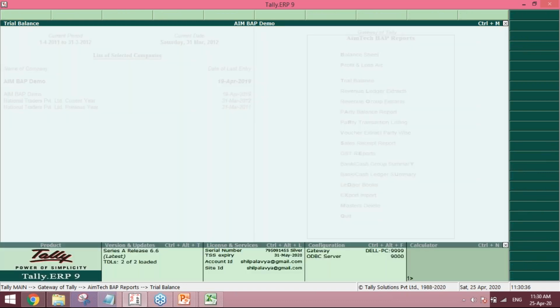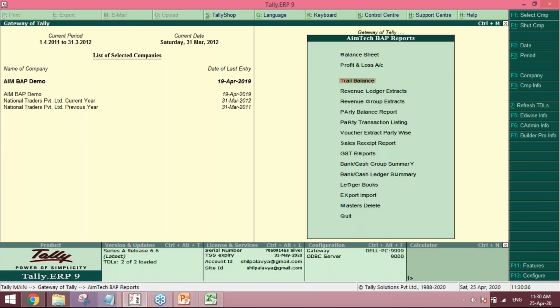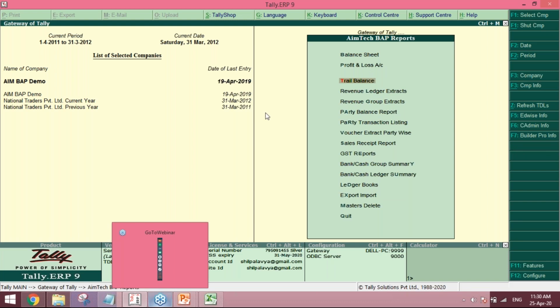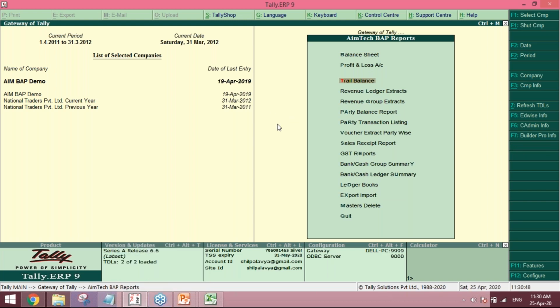So this was all about the finalization part: what you can do, how you can quickly prepare, and how you can easily link your trial balance to the profit and loss and balance sheet. Yes, sir. We can move to the next part, sir.